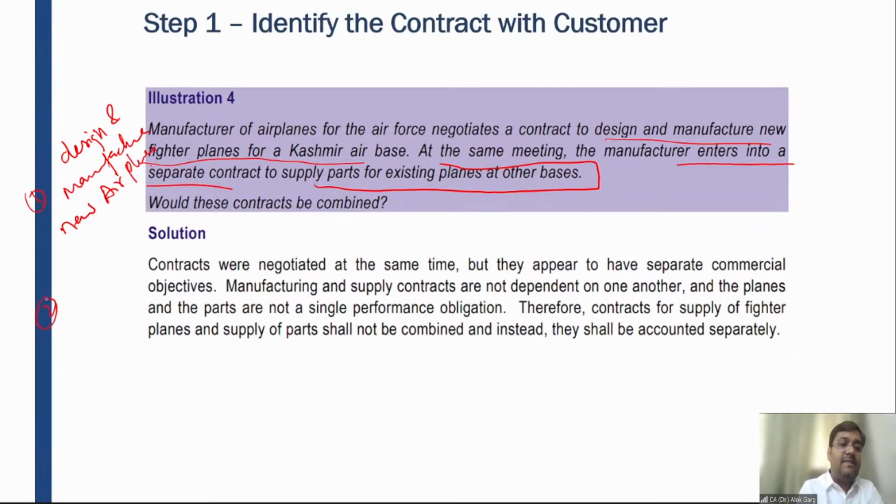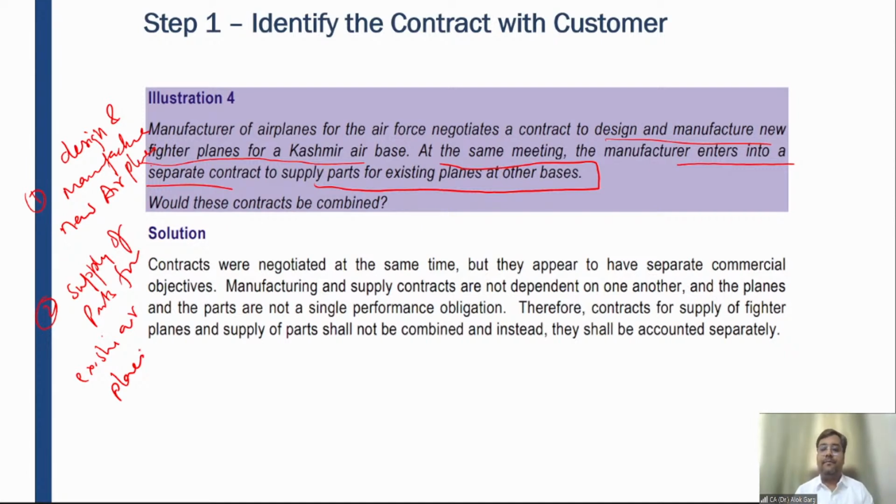The second one is accessories or supply of parts for existing airplanes. Now tell me, is it a single performance obligation or is it a dual or two performance obligations?